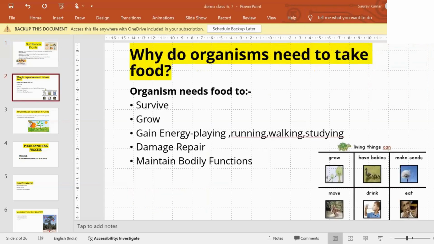Second thing, why are we eating food? Why do we need food? Tell me, what is the reason? To survive, so you can grow your body. Yes, for survival, for growth.